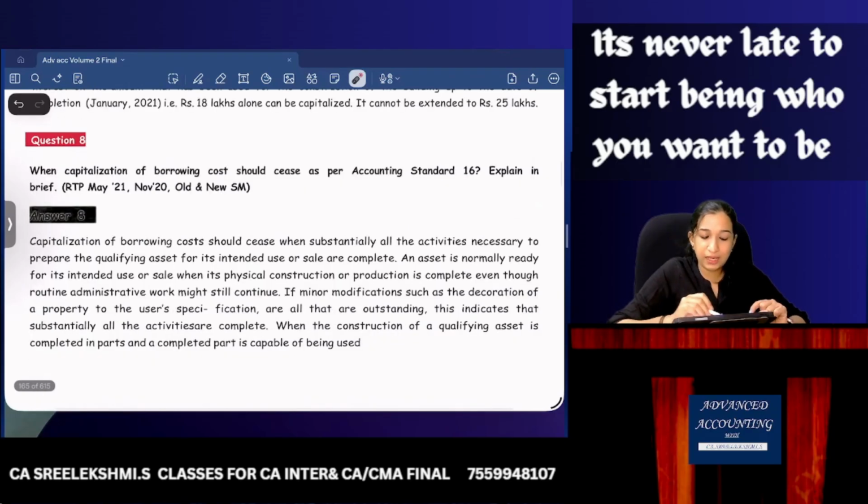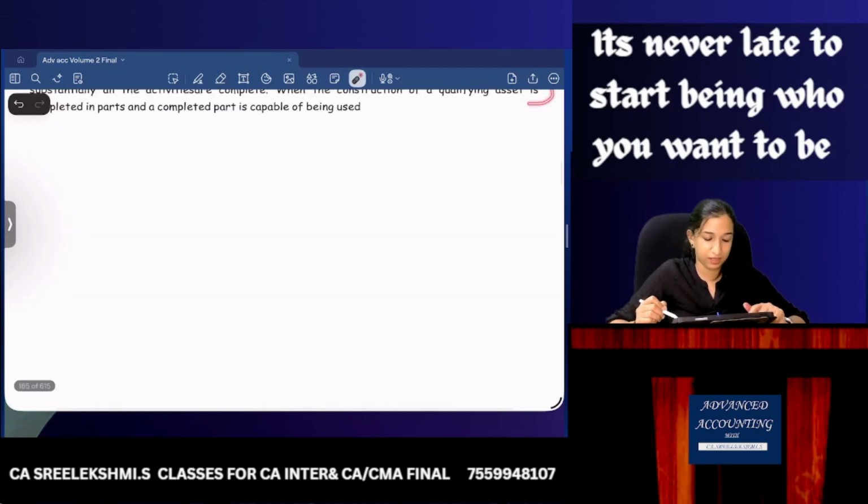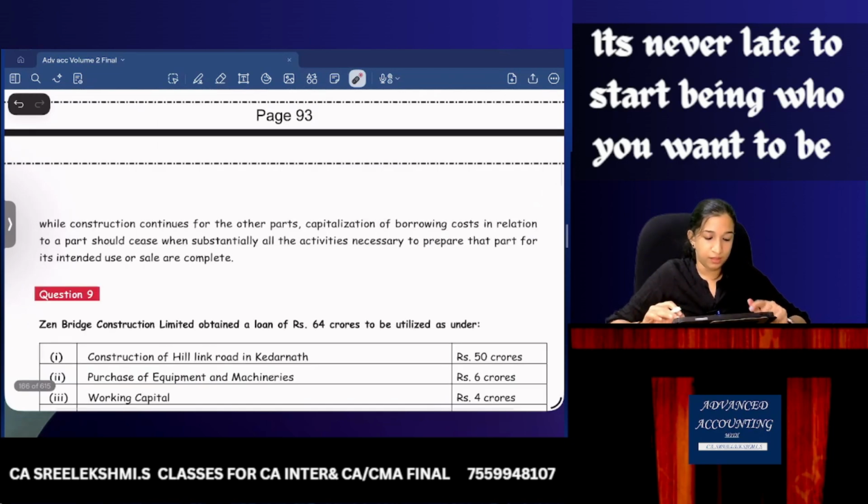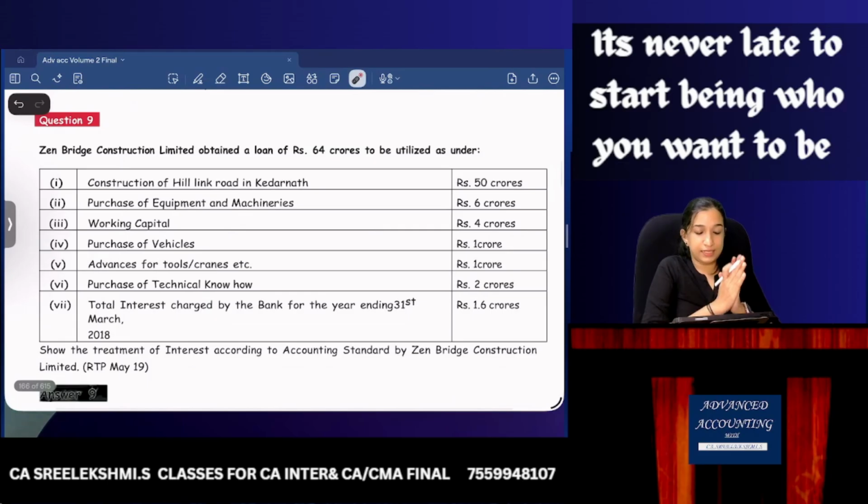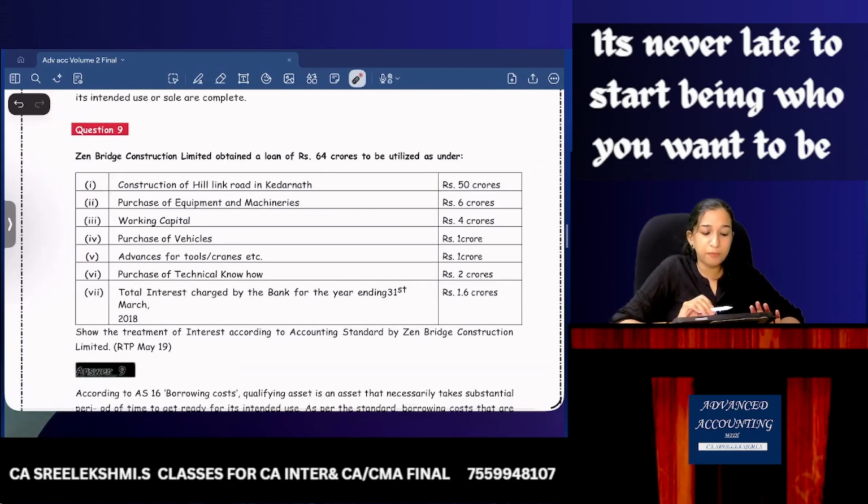So, when should capitalization of borrowing costs cease? Write the provisions. Theory question. Yes, this is a good question. Zen Bridge Construction Limited obtained a loan of 64 crores. Construction of Hill Link Road to Kedarnath. What do you think? That road we are constructing in Kedarnath is a qualifying asset.